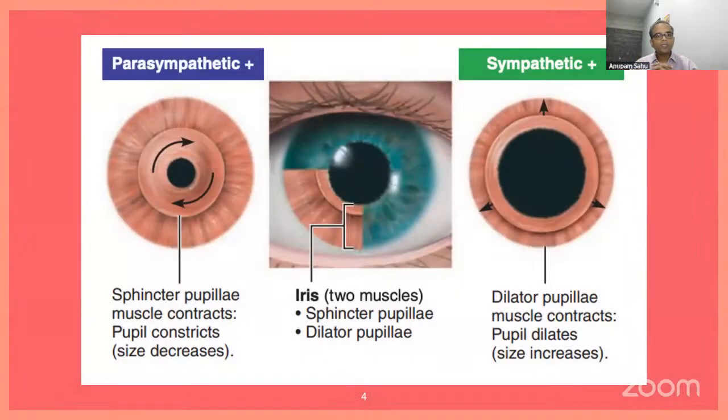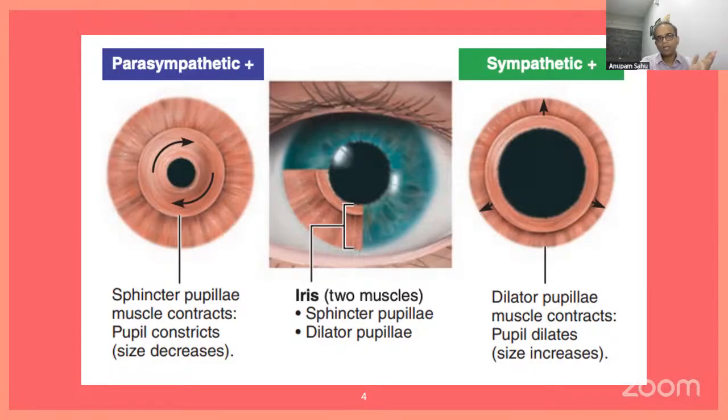And how do these two pathways act on our eye? They act on two things: the sphincter pupillae, which leads to constriction of the pupil, through the parasympathetic pathway, whereas the dilator pupillae is supplied by the sympathetic pathway, which contracts the dilator muscles and leads to dilatation of our pupil, letting more light into the eye, whereas the parasympathetic system reduces the amount of light coming into our eye. Both of these are present in the iris.